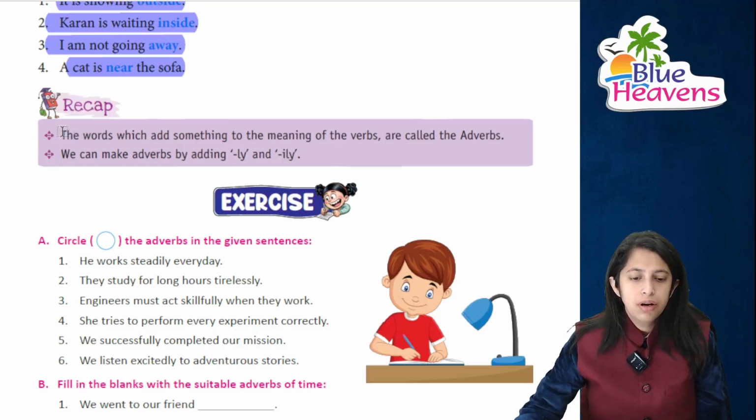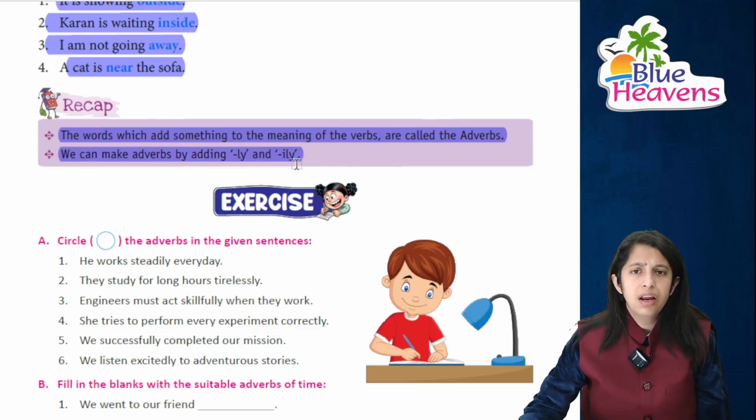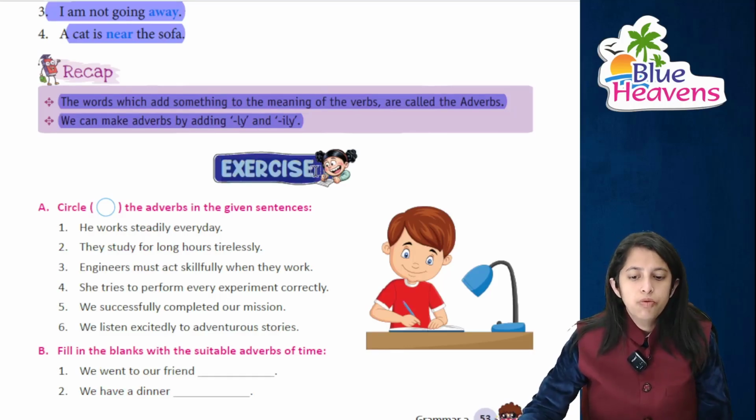So here is a short recap. The words which add something to the meaning of verbs are called adverbs, and we can make adverbs by adding ly, ily, and of course simple y. Now let's move on to exercises.